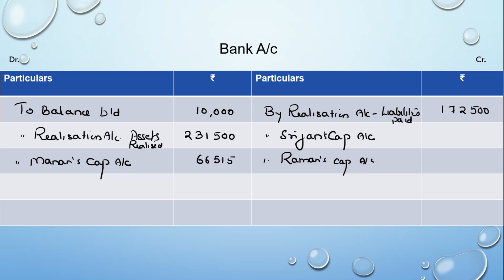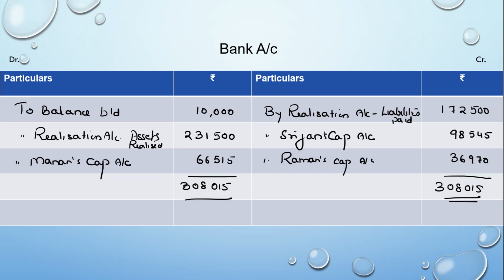The amounts were 98,545 and 36,970. When you total this up, it should tally. That tells us that you have done all the adjustments correctly. There won't be any balance left. So this bank account tallies at 3,08,050.